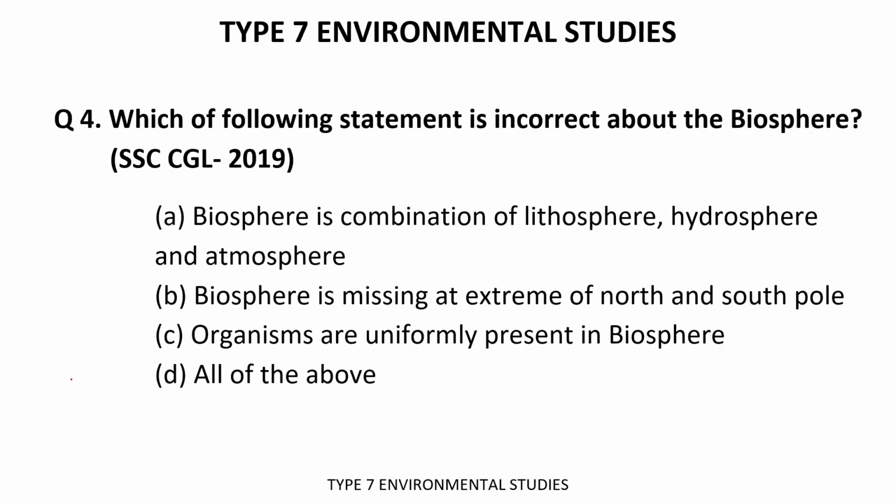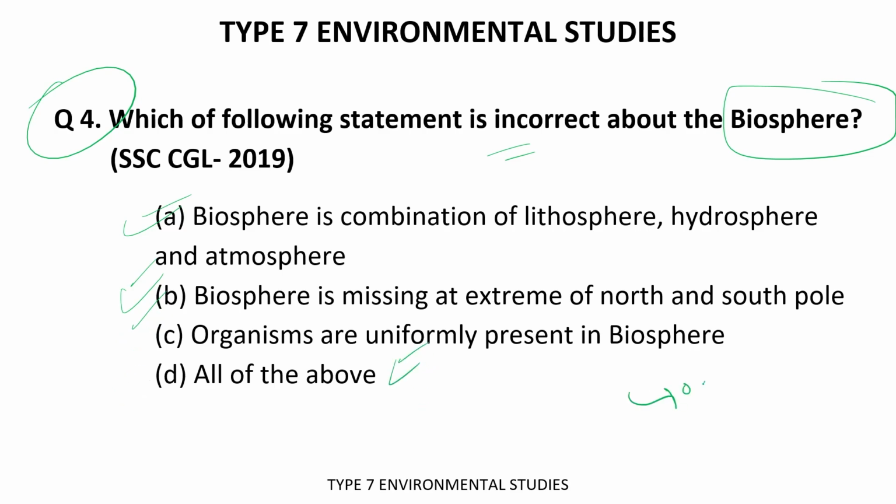So the fourth question we have is: which of the following statements is incorrect about the biosphere? A, biosphere is a combination of lithosphere, hydrosphere and atmosphere. B, biosphere is missing at the extreme north and south pole. C, organisms are uniformly present in the biosphere. D, all of the above. I'm providing you 40 seconds to answer this question, and your time starts now.